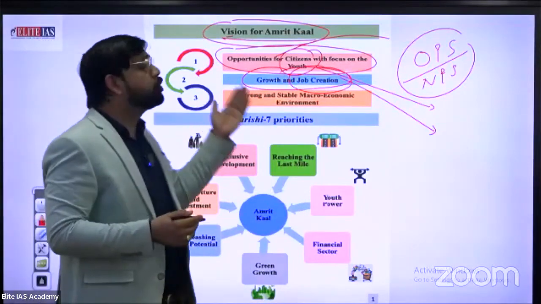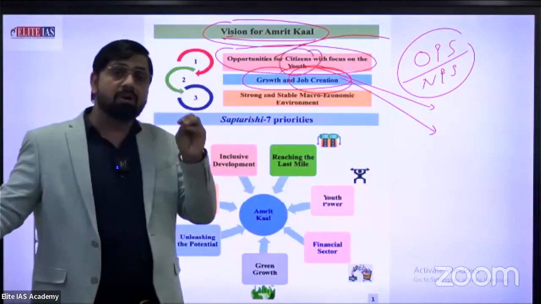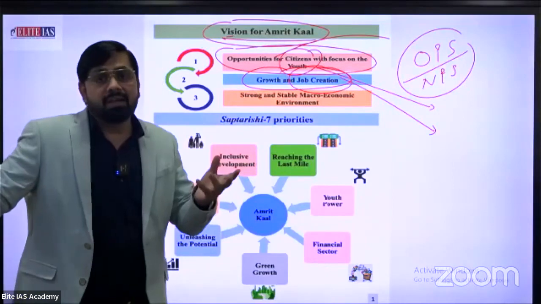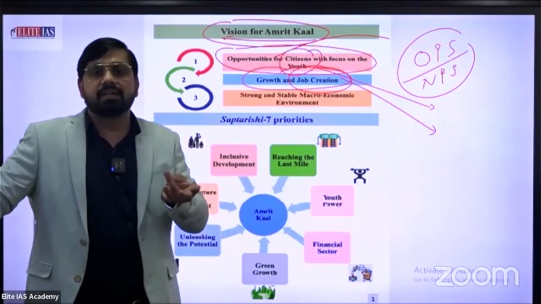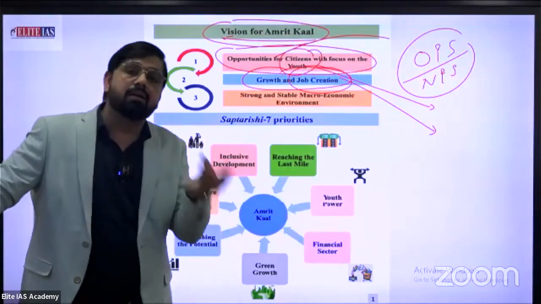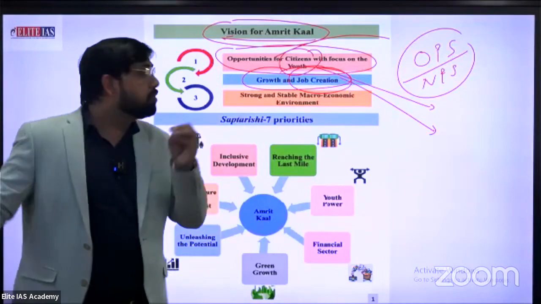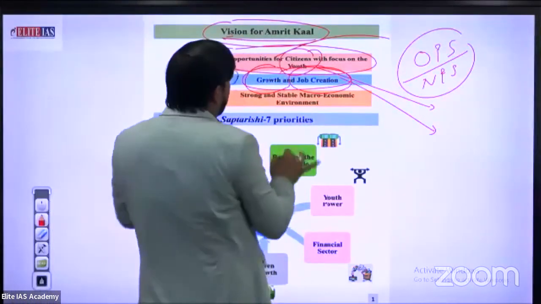And second one is growth. Job creation is not everything, but when we talk about growth, what is the growth of India? Growth related to education, health, or different sectors, living standard, or we are talking about the income level, per capita income. There are so many different things. That's why growth is also an important word in the long-term vision for Amrit Kal.